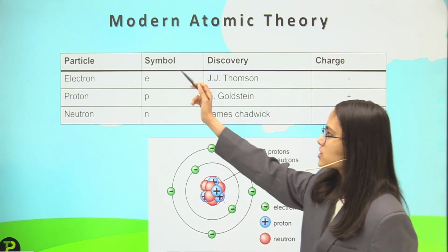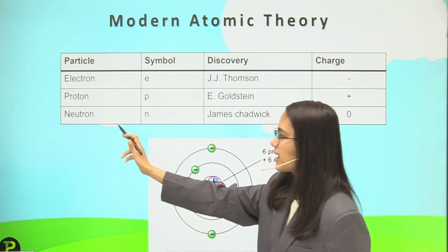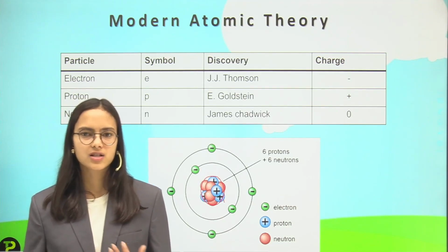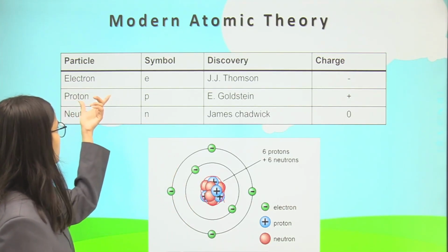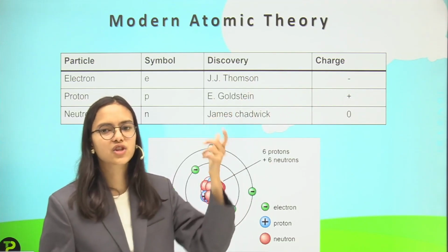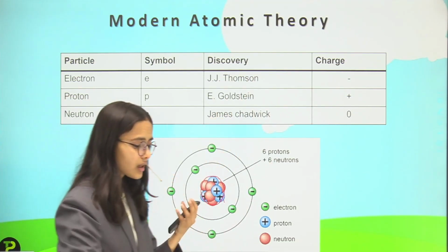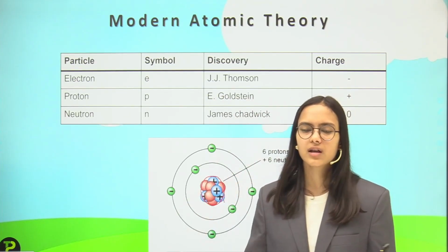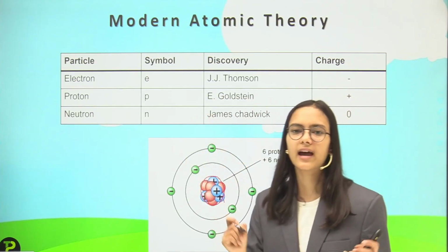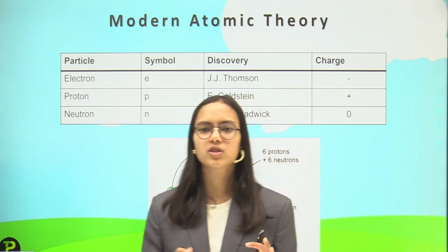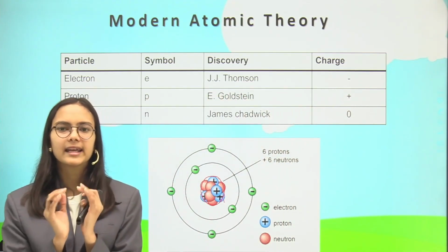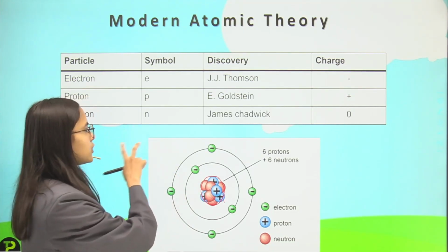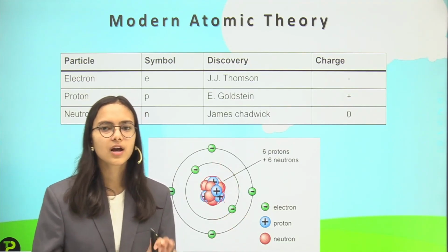First of all, the symbol of the electron is e, then proton p, and then neutron n. They are particles which have charge in them. If I talk about the electron, then the electron has negative charge. Around the nucleus, the negative charge revolves. And then I talk about protons that have positive charge. So all the positive charge of an atom is combined in the nucleus in a very small area. And then the neutron does not have any charge, it is neutral in nature.